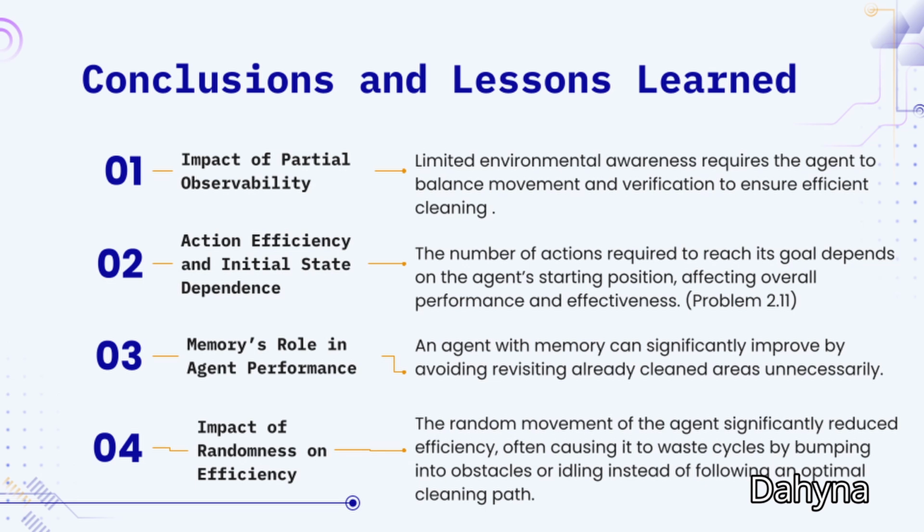Memory's role in agent performance. An agent with memory can significantly improve by avoiding revisiting already cleaned areas unnecessarily. Impact of randomness on efficiency. The random movement of the agent significantly reduced efficiency, often causing it to waste cycles by bumping into obstacles or idling instead of following an optimal cleaning path.